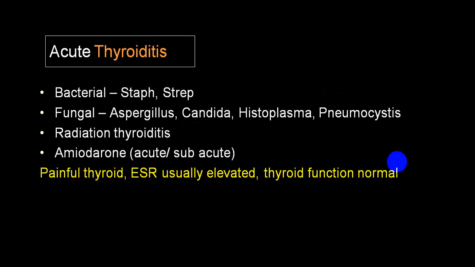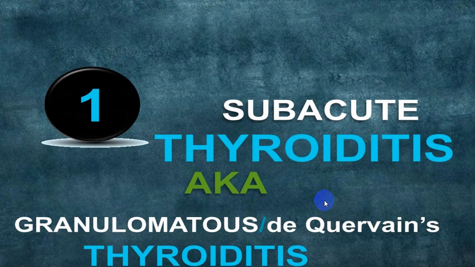Usually acute ones are painful. You will have an ESR elevated. C-reactive protein will also be elevated. Thyroid function test may be normal or may be abnormal. Once there is a destruction of the thyroid gland, thyroid function will become hypothyroid. The subacute variety is also called the granulomatous variety or De Quervain variety.